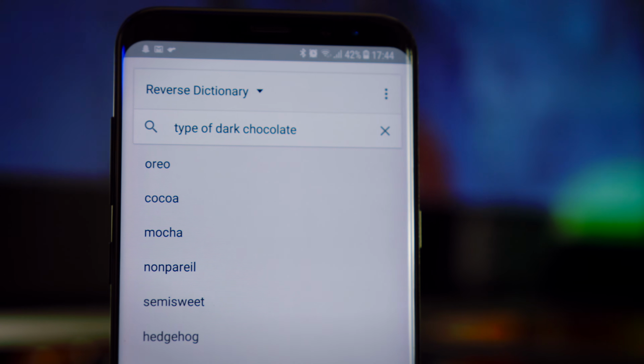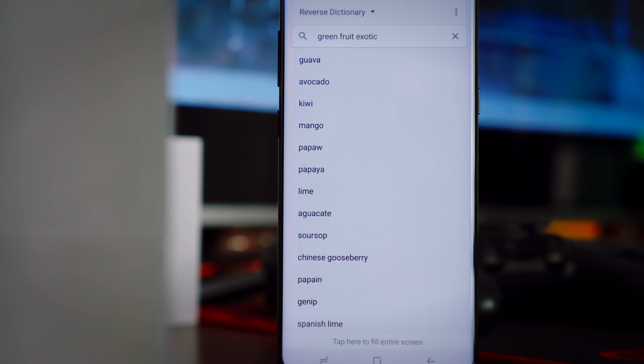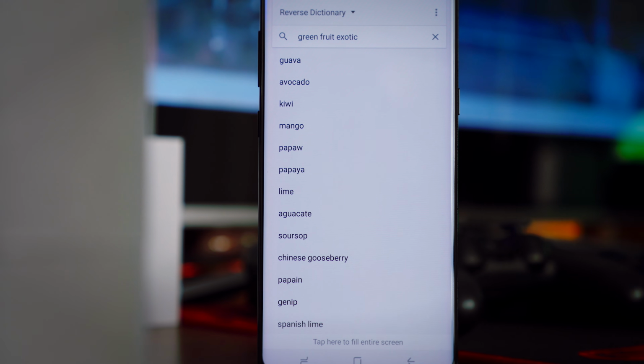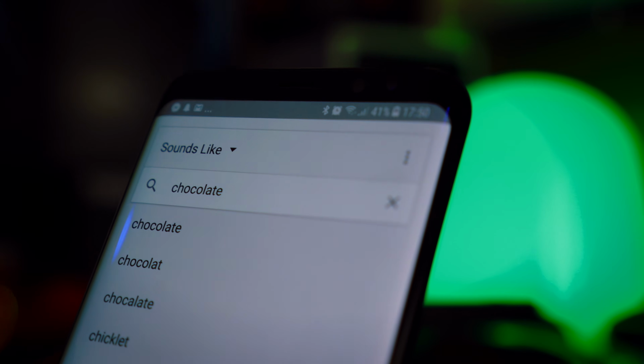So for example, there might be times when you remember the characteristics of a certain famous person or a certain type of food, but you just can't quite put your finger on what the name is, and this is the application for that. If it makes it easier, the app also lets you search by words that sound like a certain word.